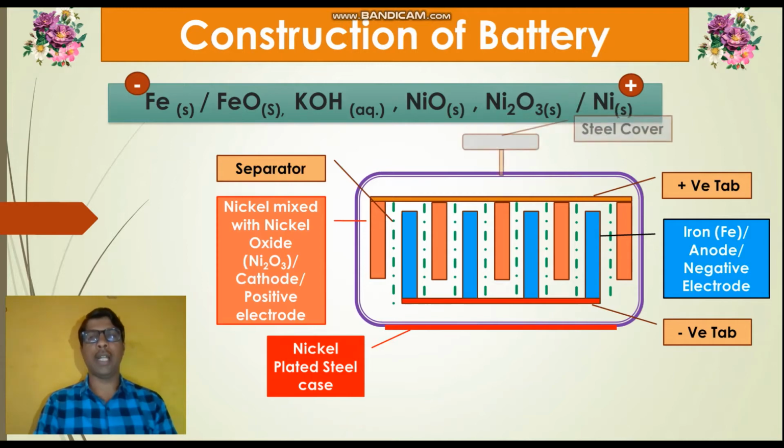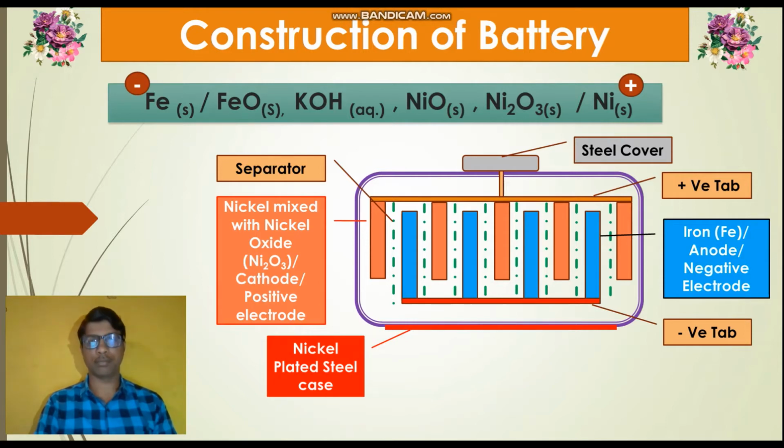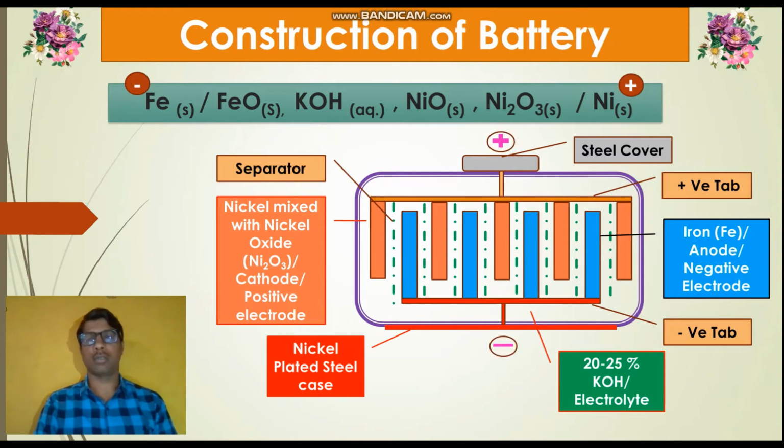Then the positive tap is connected on the upper side of the battery with the steel cover. The negative tap is connected to the bottom side of this battery with the nickel plated steel case. The remaining portion of the steel case is filled with 20 to 25% KOH. Here 20 to 25% KOH acts as an electrolyte. The steel cover acts as a positive terminal and the nickel plated steel case acts as a negative terminal in this battery. So this is the construction of the battery.